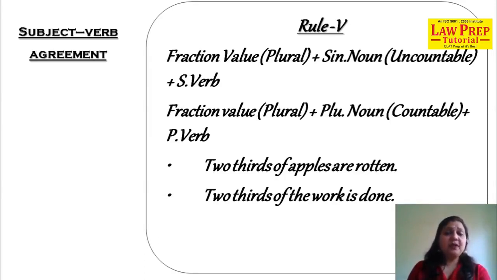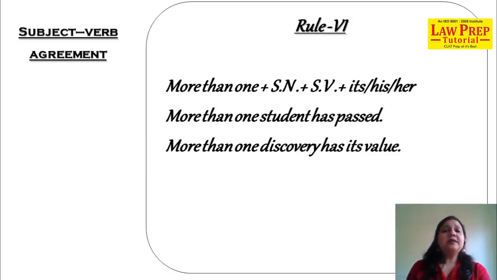First example, 2/3 of the apples are rotten. When I say 2/3 of the apples, what is the noun? Plural or singular? Plural. And what is the verb? Plural, are rotten. 2/3 of the verb, singular noun, singular verb. Simple rule, easily graspable. You're easily able to understand the rule. Let's move on to rule number 6. Rule number 6 is very important.